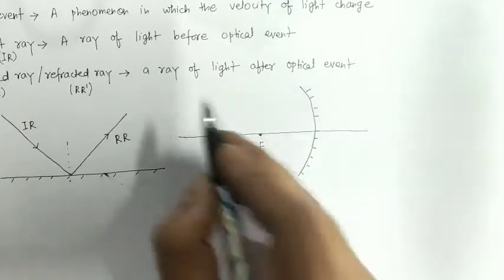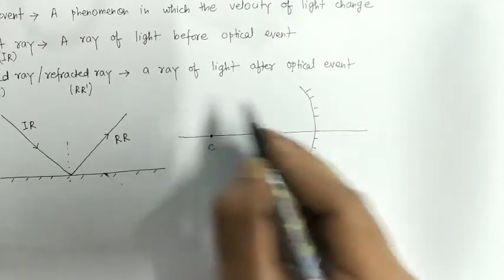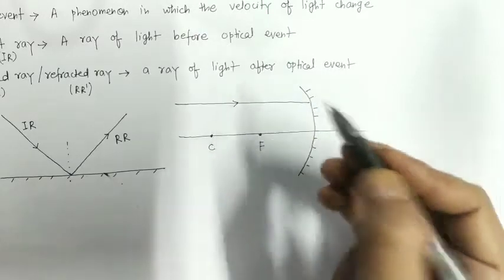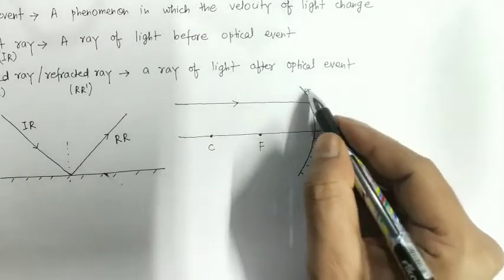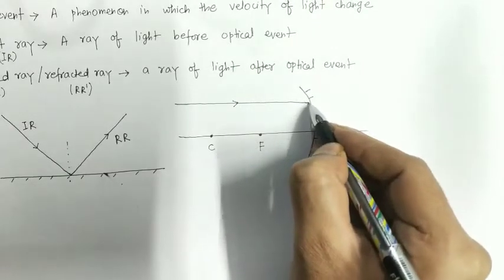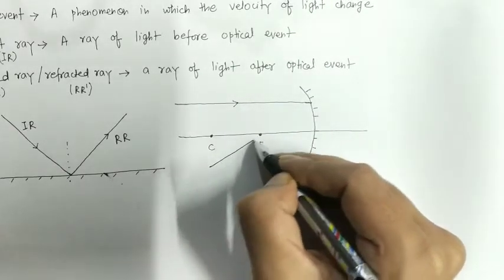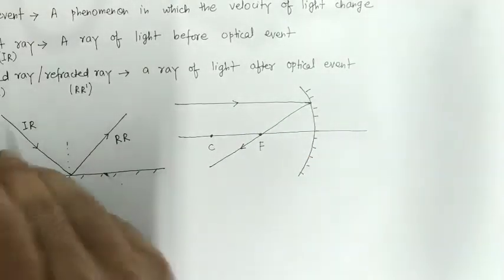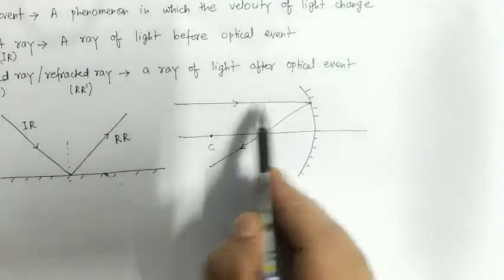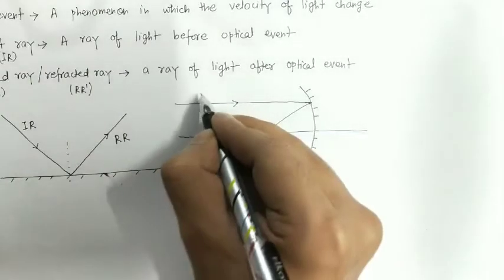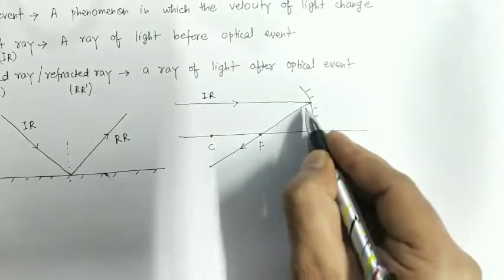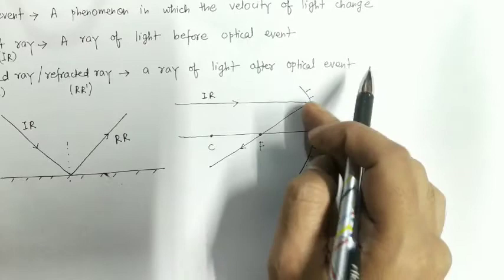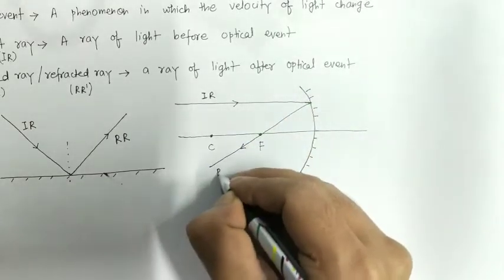As we all know, when a ray of light coming parallel to the principal axis strikes a concave surface, then after reflection it passes through the focus. Then according to the definition of incident ray, this is our incident ray, and this ray we are getting after the optical event, that is here reflection. So this ray is our reflected ray.